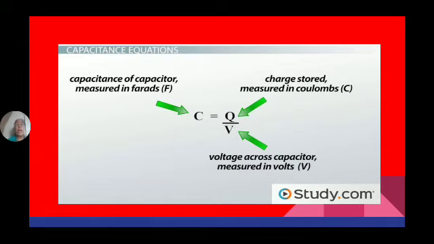In the similar manner, we have to find out the capacitance value also in terms of constants, not in terms of variables. Charge and voltage are variables. We can increase the voltage, and as we increase the voltage, the charge accumulated also increases. So this is the capacitance value given in the form of variables. Now we have to derive the capacitance of a capacitor in the form of constants.